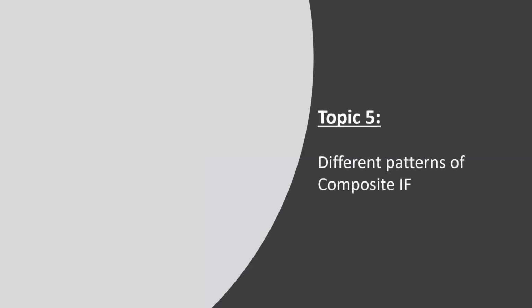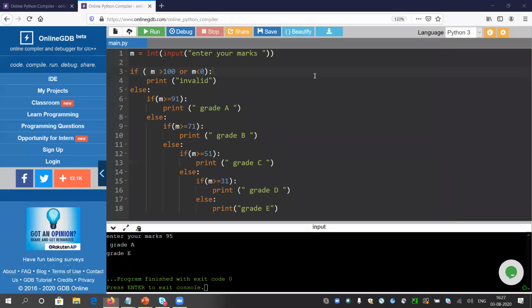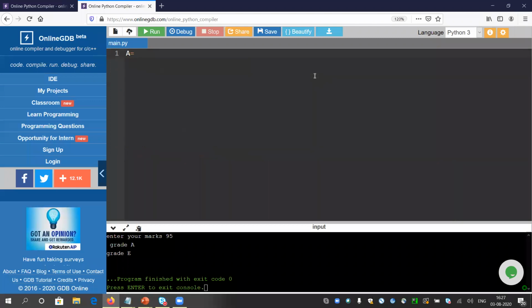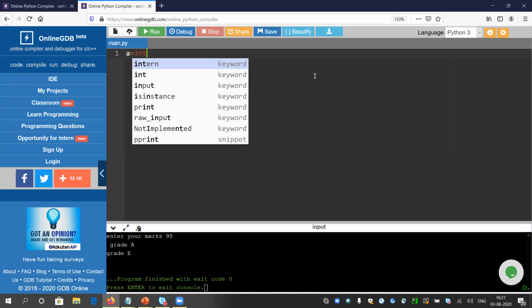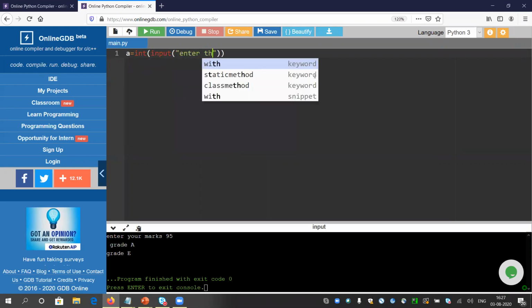It is the different patterns of composite if. Suppose in some school they have asked for 80% attendance, 70% marks in practical, and 60% marks in theory. Then only you will be getting admission. So let me write it quickly. A for attendance. A equals enter the attendance.